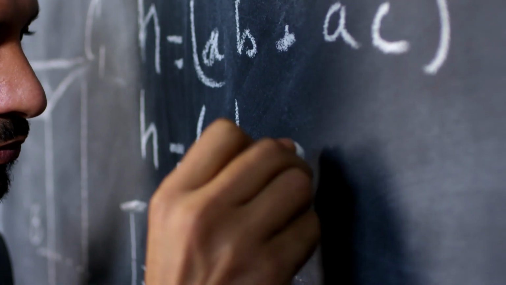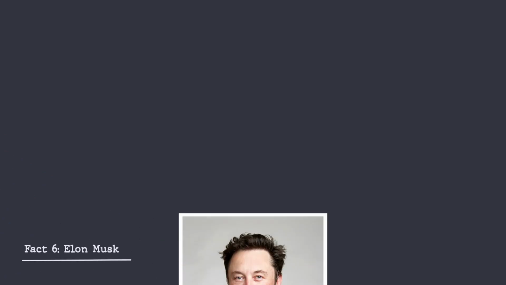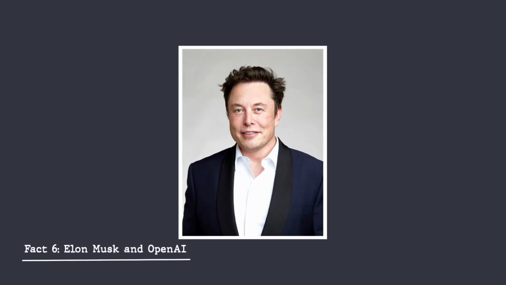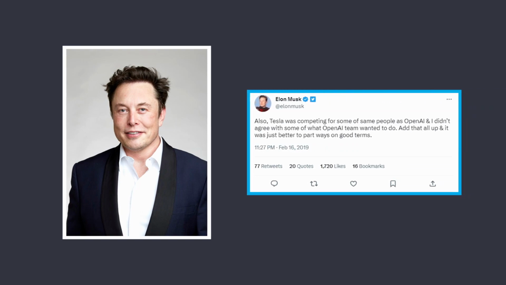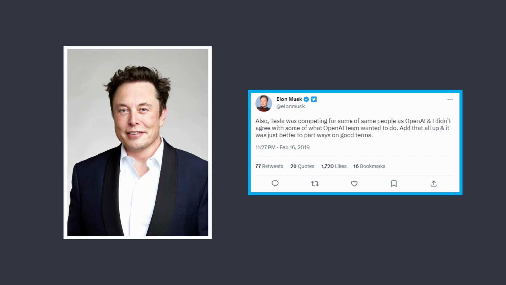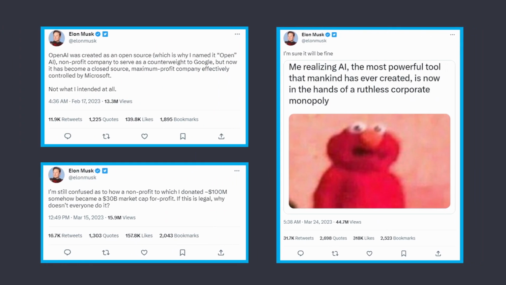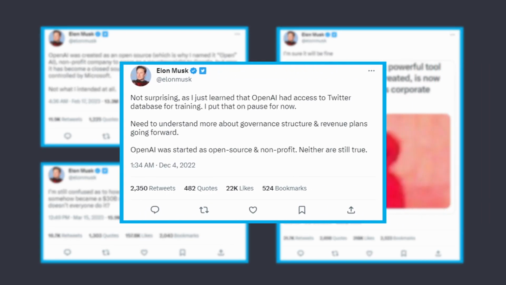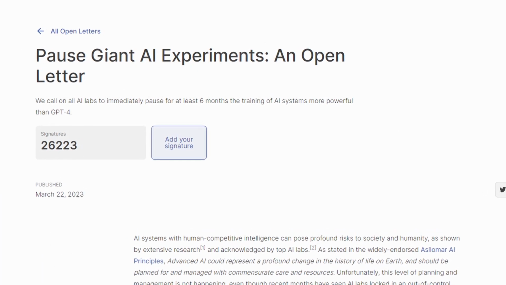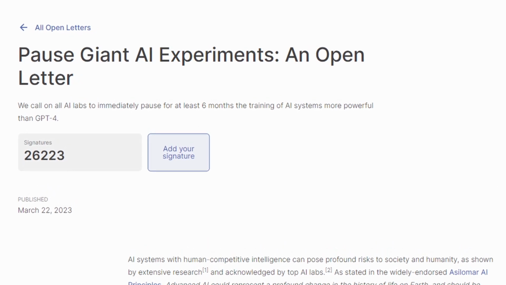And honestly, same. Elon Musk, one of the co-founders of OpenAI, left the company in 2018 due to some conflicts of interest and wanting to shift more of his efforts to Tesla and SpaceX. Despite resigning in a rather peaceful manner, Elon expressed openly his dissatisfaction with what OpenAI has become. Elon has even limited OpenAI's access to Twitter's database to limit training, and even signed an open letter urging a 6-month pause on AI development.